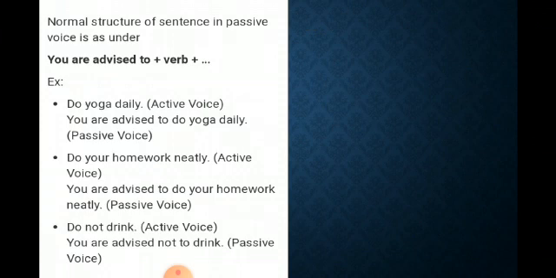Normal structure of sentence in passive voice is as under. You are advised. As I told you, like do yoga daily. So this one is what? Advice. So in advice, what we will write? You are advised to plus verb. Like you are advised to do yoga daily. Clear, children? Do your homework neatly. So here, you are advised to do your homework neatly. Do not drink. This one is what? Advised. So you are advised not to drink.